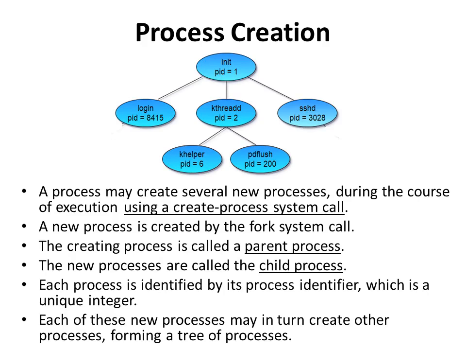Process creation. A process creates another process, which in turn creates other processes, forming a tree structure. This is called process creation. During the execution of a process, it may need to create several new processes for performing some specific tasks. A process creates a new process using the create process system call. Thus a new process is created by the fork system call.